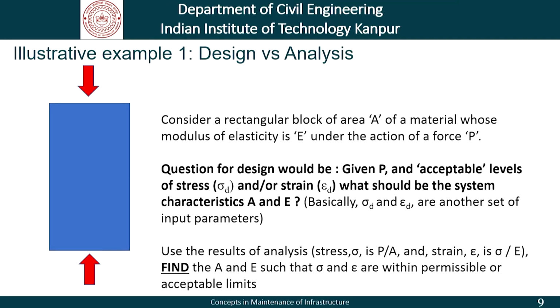We move forward and use the results from the analysis side, which is the stress, which is sigma, which is P by A, and the strain epsilon, which is sigma by E. What we have to do is to find the A and E such that this sigma that we get here and this epsilon that we get here is within permissible limits. That is, the sigma that we get should not exceed the sigma d. Similarly, the epsilon that we get should not exceed the epsilon d. Now, that is the design exercise.